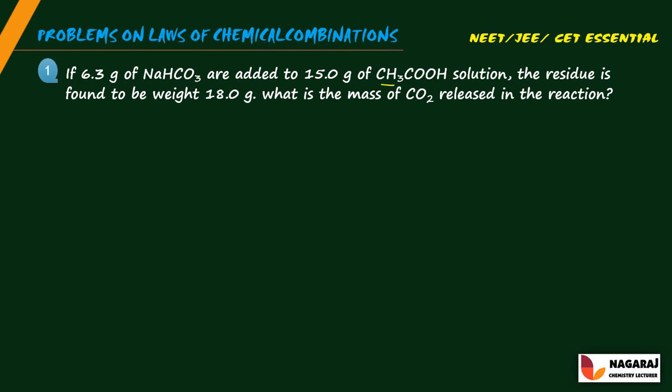What is the mass of carbon dioxide released in the reaction? We have to identify the mass of carbon dioxide released during the chemical reaction.